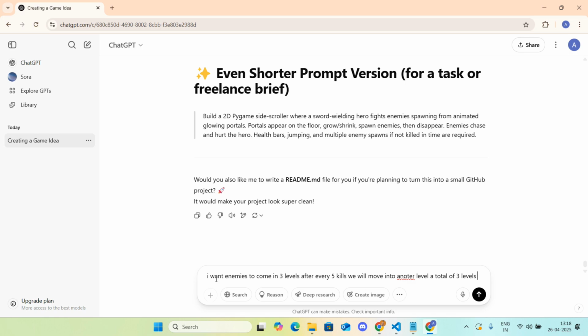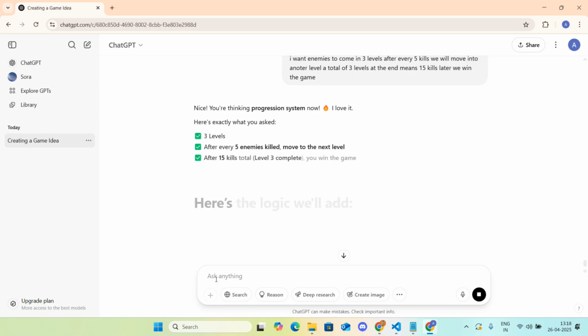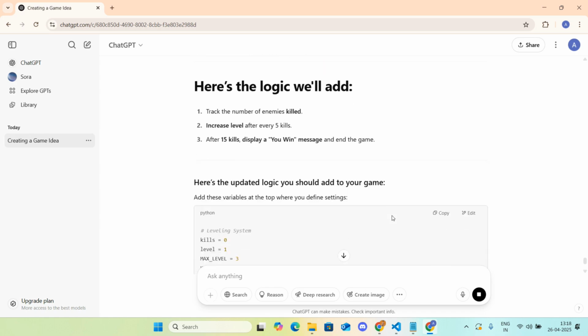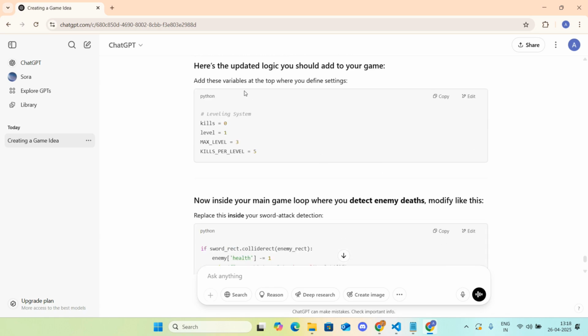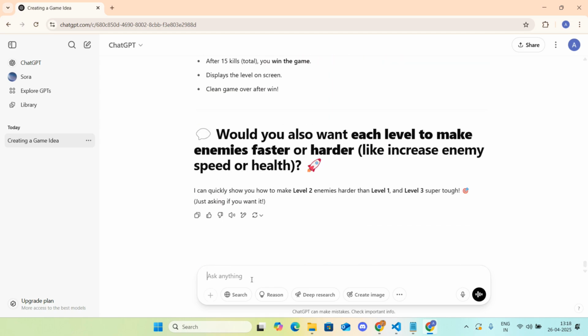At the end, meaning 15 kills later, we win the game. So let's see. Okay, after every five kills a new level, and after 15 kills it shows a message and ends the game. Okay, here's the logic. Cool code.